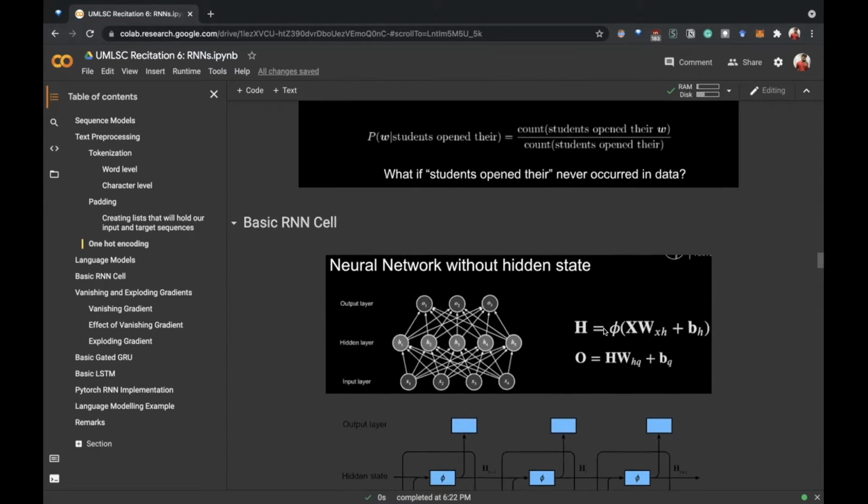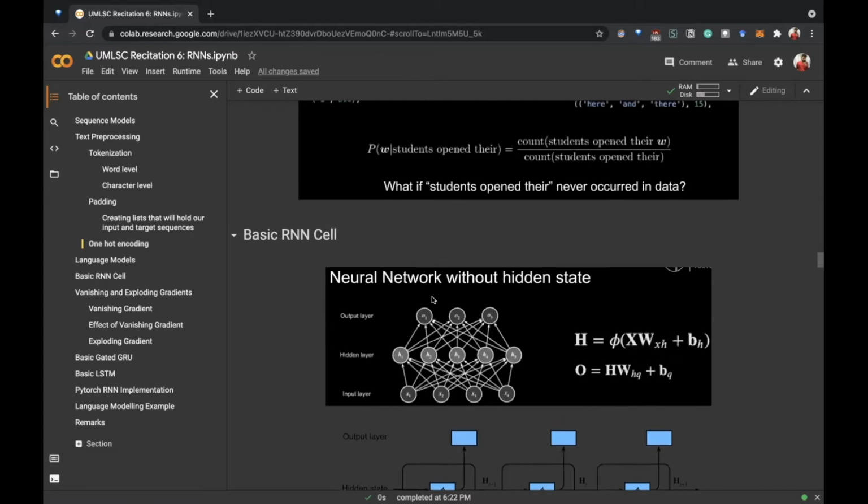And before going to RNNs, I would just like to give you a recap about neural networks without the hidden state. Hidden state is something which we will introduce in RNNs. So these two equations represent this neural network, and here we have H, which is the hidden layer, which is equal to some non-linear activation function, which is applied on the product of inputs and the weights which map the input to the hidden layer, and we add a bias term.